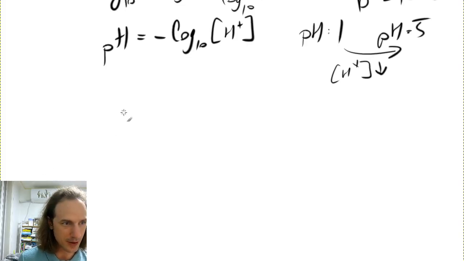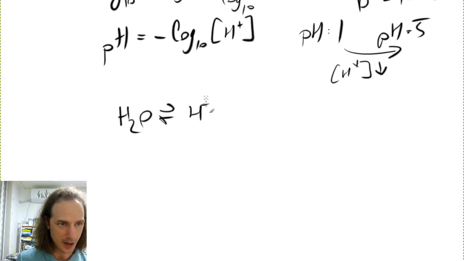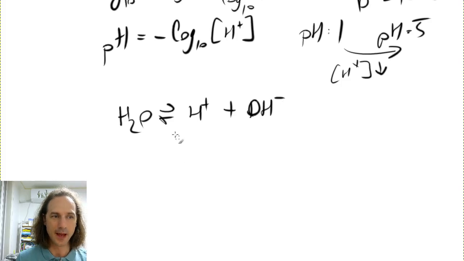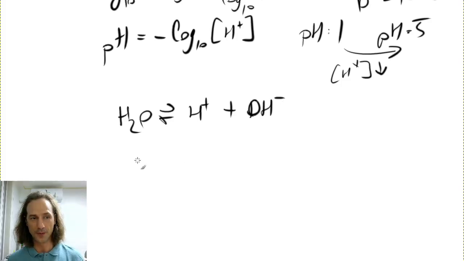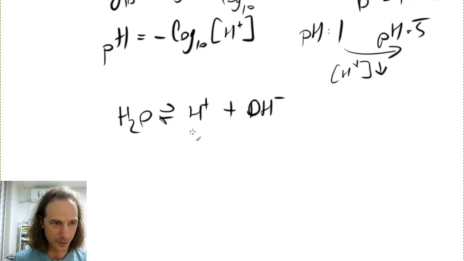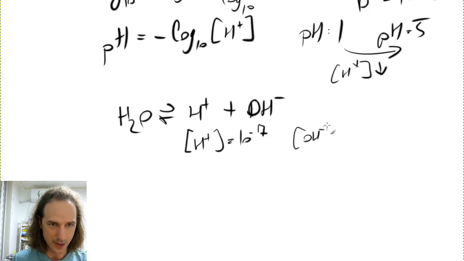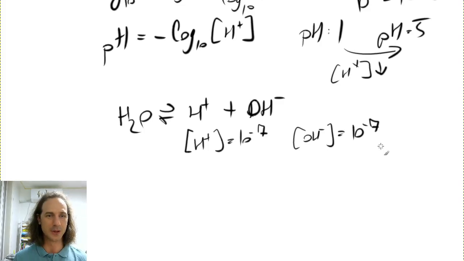Well, we already talked about that water can dissociate into hydrogen ions plus hydroxide ions. And if there is nothing in the water, then the concentration of H plus will be 10 to the minus 7, and for the OH minus, this also will be 10 to the minus 7, because water dissociates into one of this and one of that, so their concentration has to be the same.